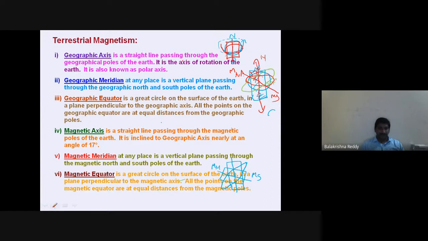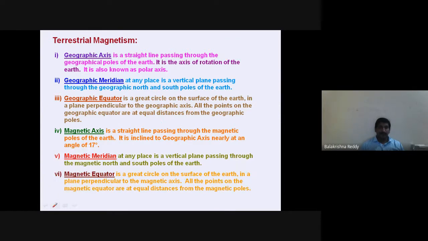When you are clear about these things, then the rest of the things will be easy for us to understand. The geographic meridian is a plane in the vertical direction, along the north-south direction of the geographic, as well as the magnetic meridian along the magnetic north-south poles of the axis.